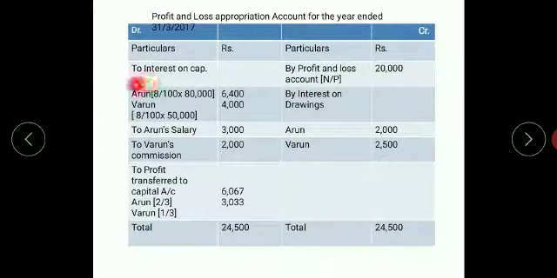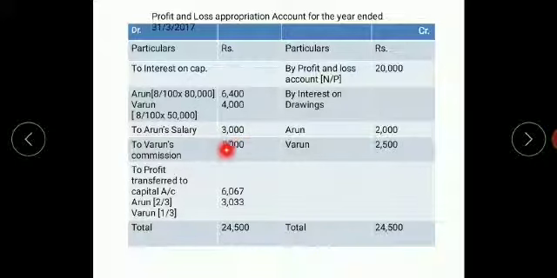Next, they have given you the interest on capital. Come to the debit side, write to interest on capital. Below that you write Arun and his capital is 80,000 into 8%, you get 6,400. Come to Varun now. His capital is 50,000 into 8%, that will come to 4,000.